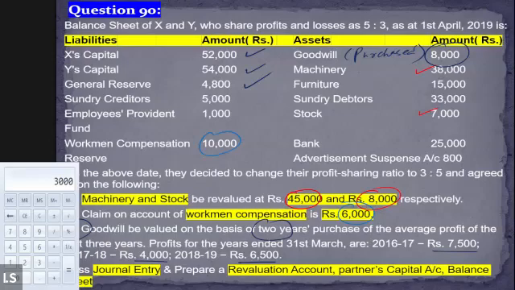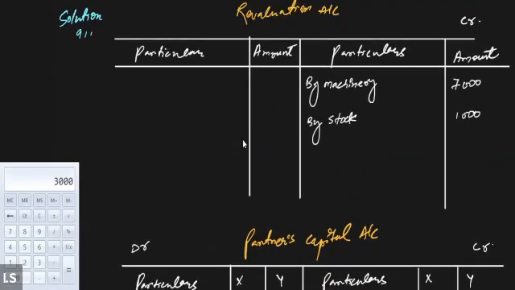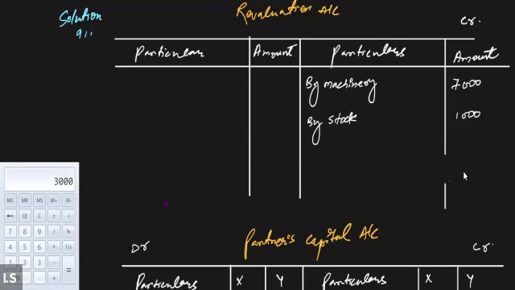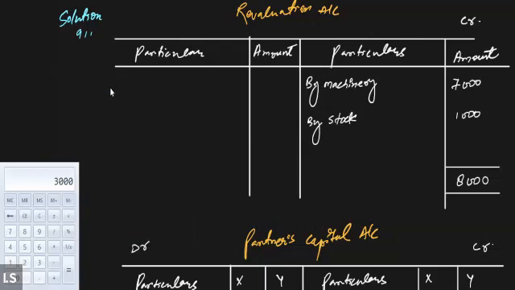So let's come back to the partners capital account. One thing is only required. Let's just go back to the revaluation and find out the partners' profit, the revaluation account profit. For that purpose, we will total the credit side value. On the credit side, we have 7 plus 1, it is 8,000. And since there is no debit side item, the entire amount will be considered as the profit by revaluation. This is the profit of the revaluation account.